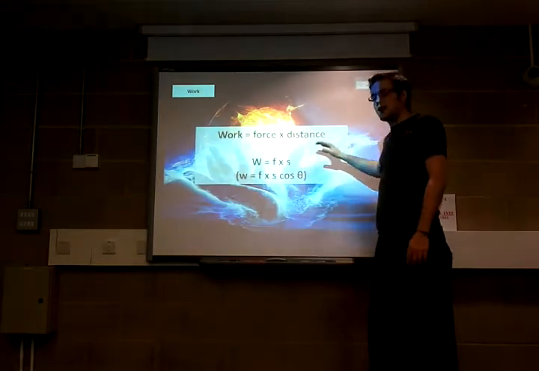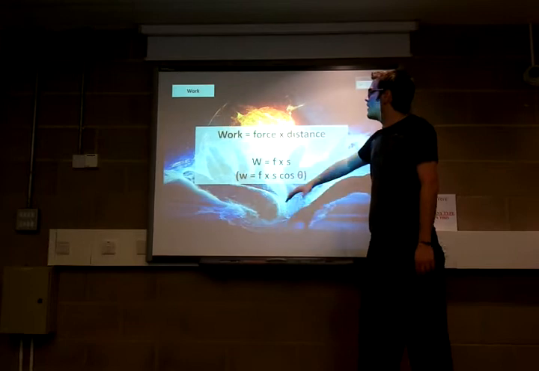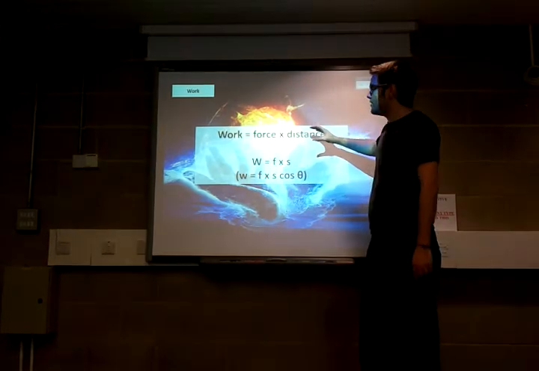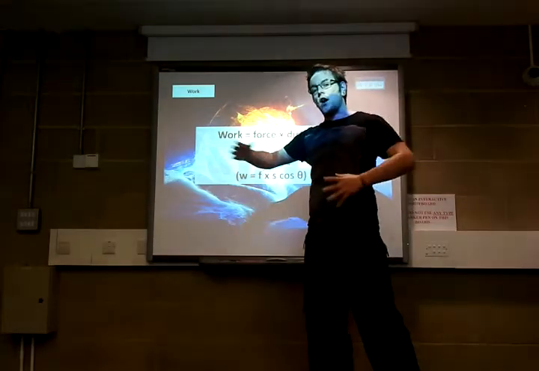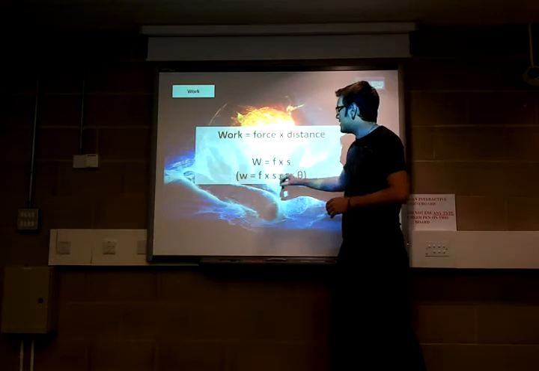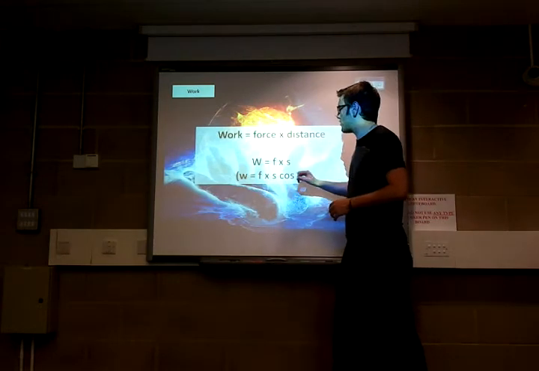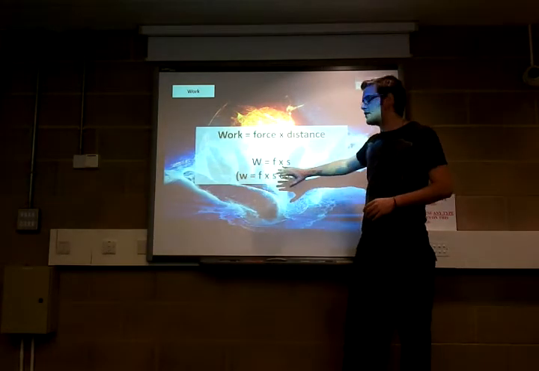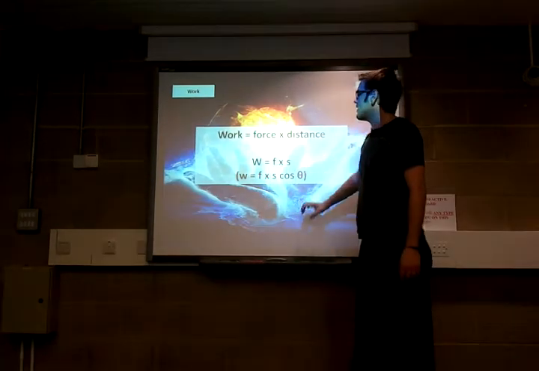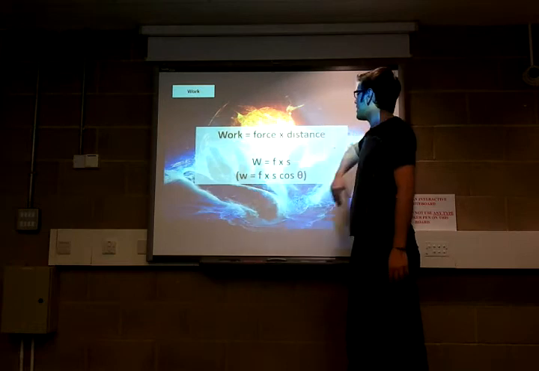Our equation for work is the force created times the distance over which that work is taking place. Now, our second equation under here was actually to do with a bit of trigonometry. We've got some cosine work in here. Don't worry about that too much at the moment. We'll get to that at the end. So at the moment, what we're focusing on is work equals force times distance.